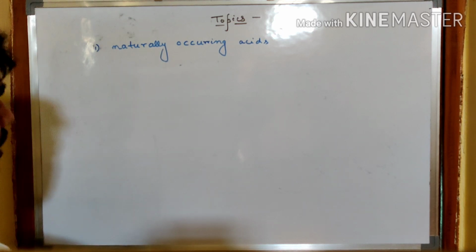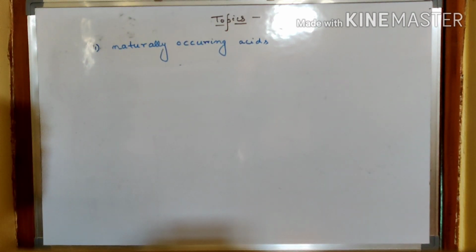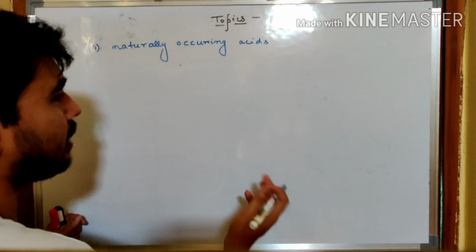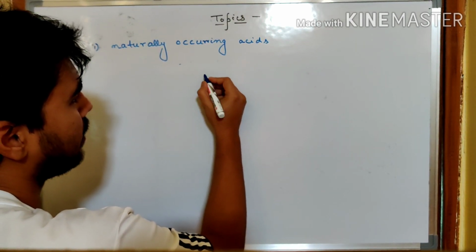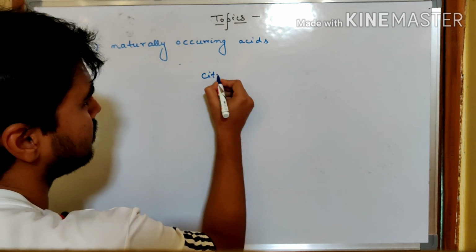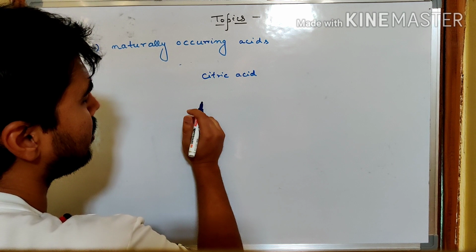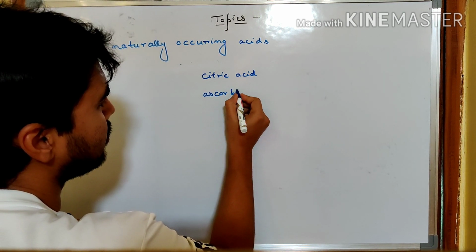Let us discuss the naturally occurring acids. As the name itself suggests, naturally occurring means it is easily obtained in nature. So here we are talking about those acids which are already available in nature. Some of them are very well known in our day-to-day life, like citric acid. We know it is present in lemon. Then ascorbic acid, you all note it down.